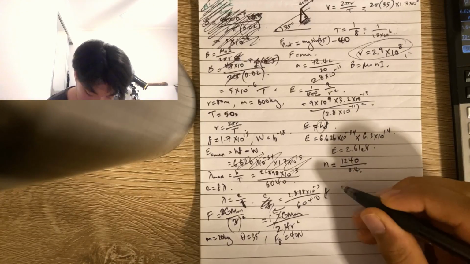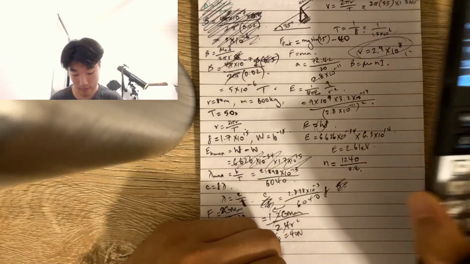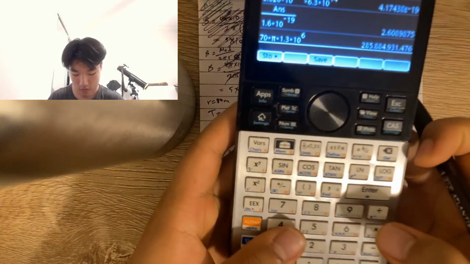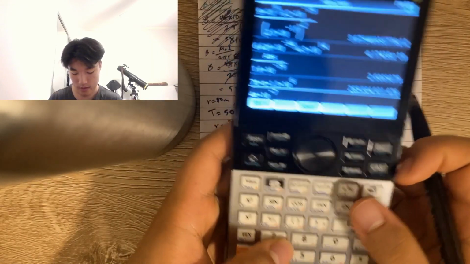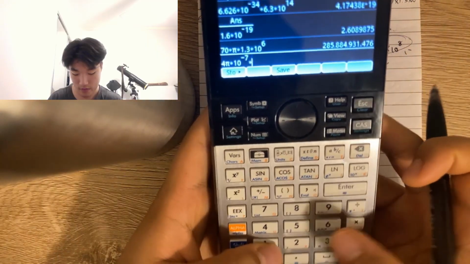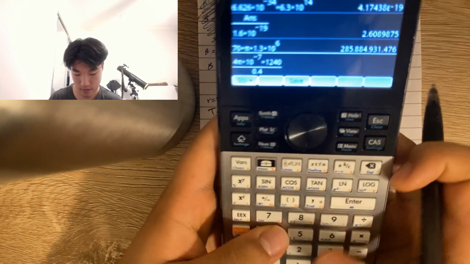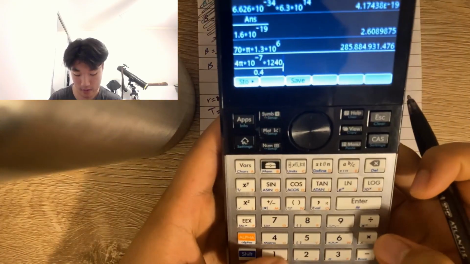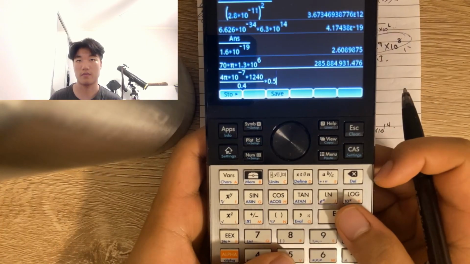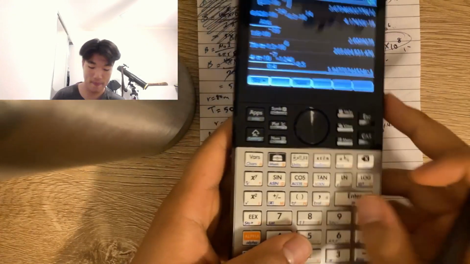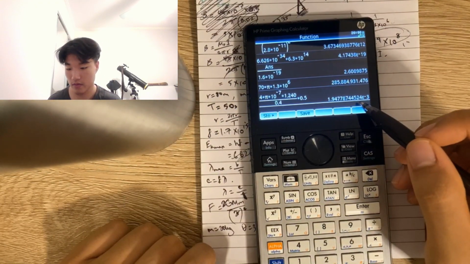And then we just sub that in. If you can recall, it was 4 pi times 10 to the negative 7, and then we times that by the number of turns per meter, and then we times that by 0.5, which is the current. So that's the value.